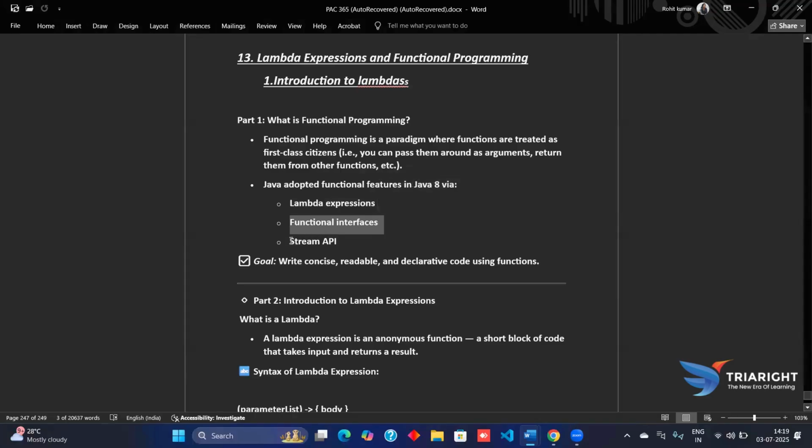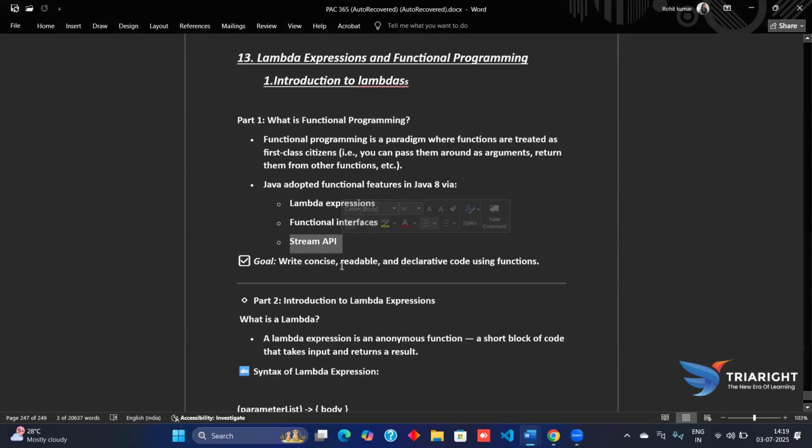And now the Stream API, a fluent, functional-style way to process sequences of data. So our goal today is to see how Lambdas and functional interfaces let us write code that focuses on what we want to do rather than on how we want to do it.